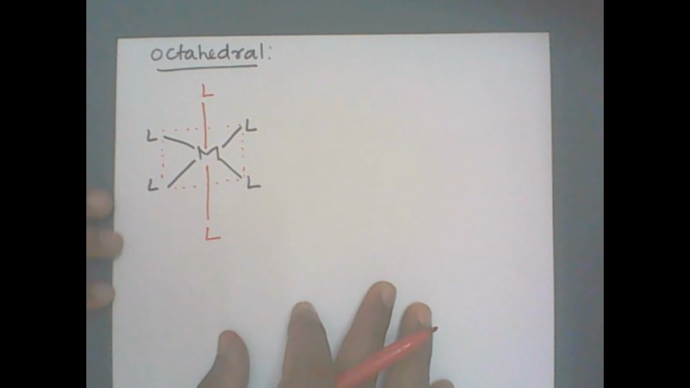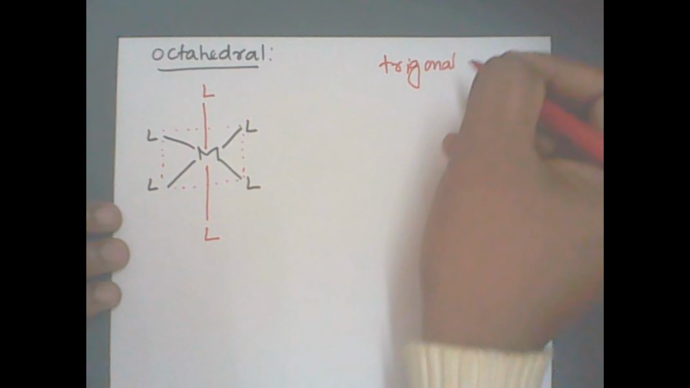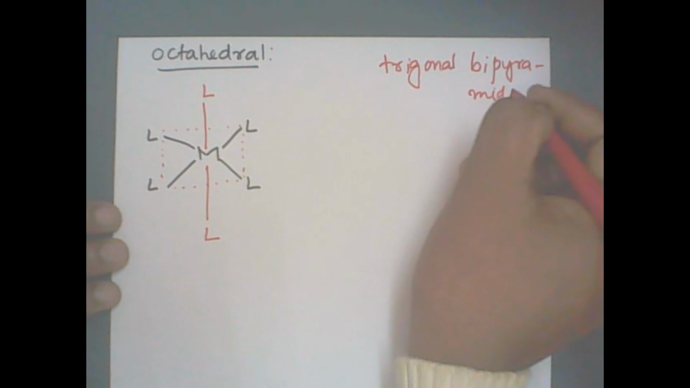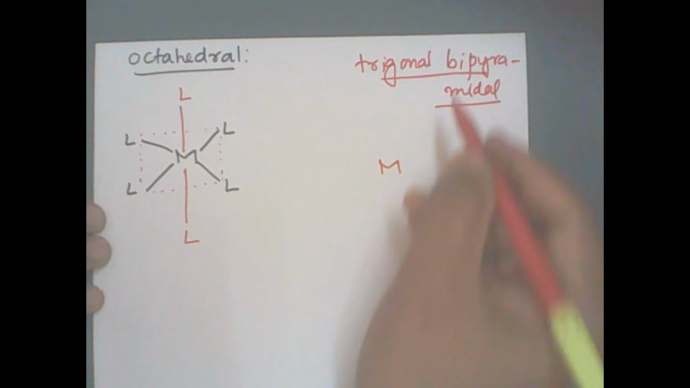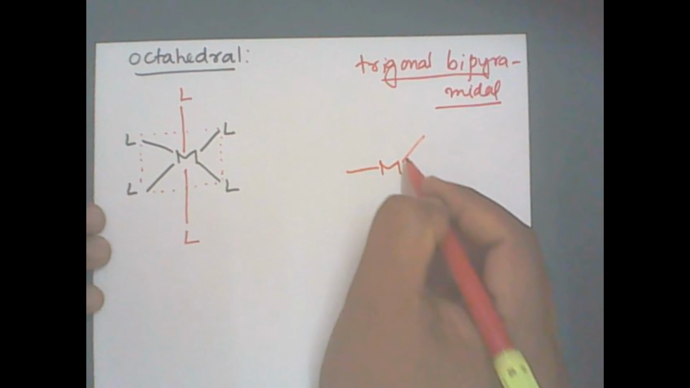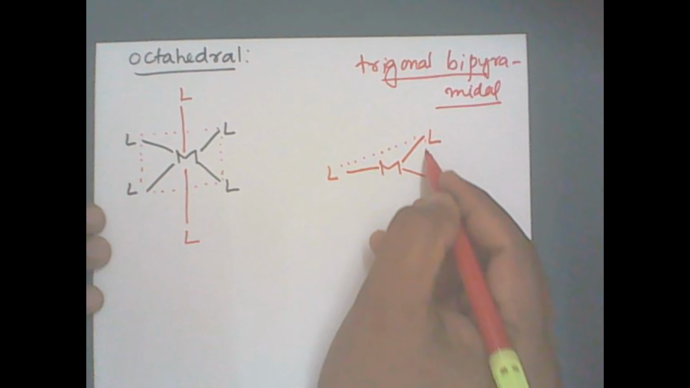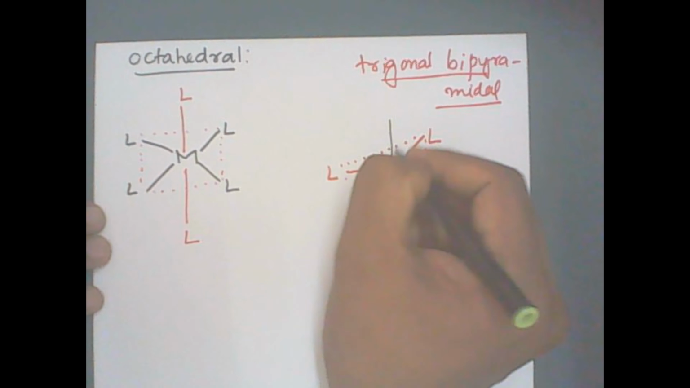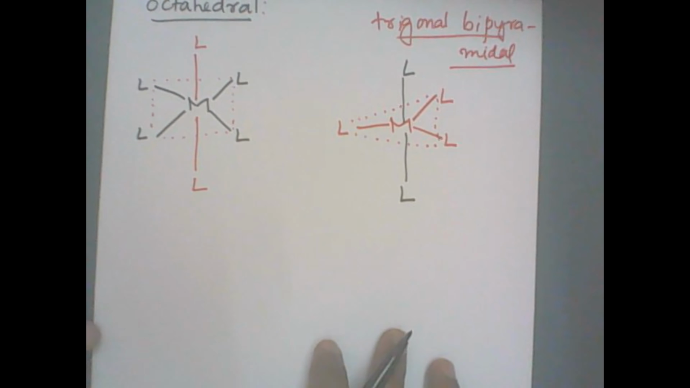Clear? Next one is trigonal bipyramidal geometry. We have a central metal atom. One, two, three: these three ligands form the triangular shape in the same plane. We can construct the pyramid. One is above the plane, and the other one is below the plane. So this is the trigonal bipyramidal geometry.